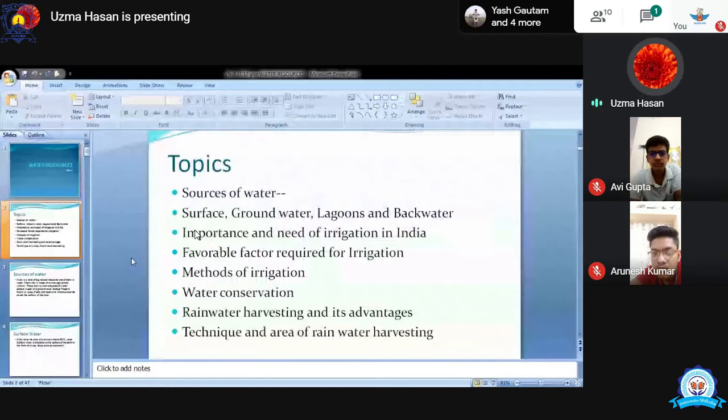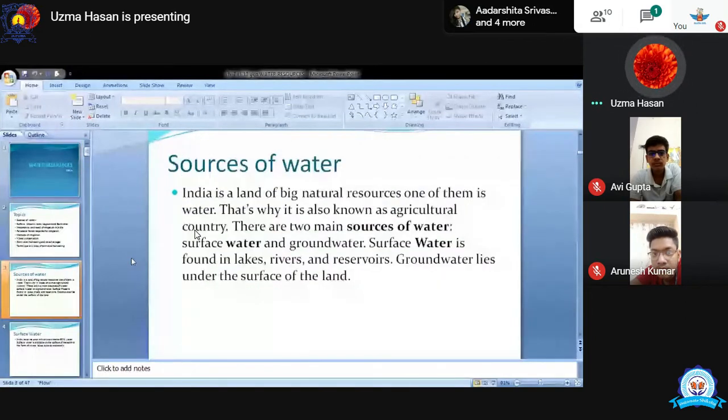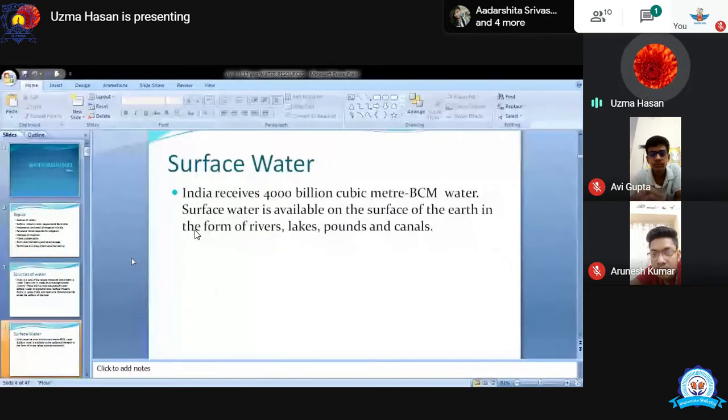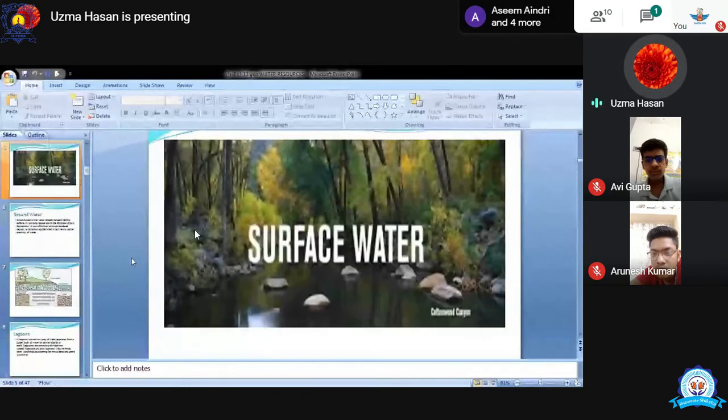Whatever water we find on the surface of the earth in the form of river, pond, lake, lagoon, whatever is there, it is surface water. I'm just revising it because मैं ये पढ़ा चुकी हूँ. Surface water, you can see the picture. Underground water is the water that we get from the earth, well, tube well, or boring.